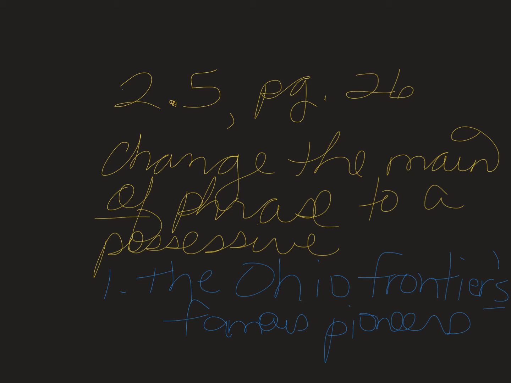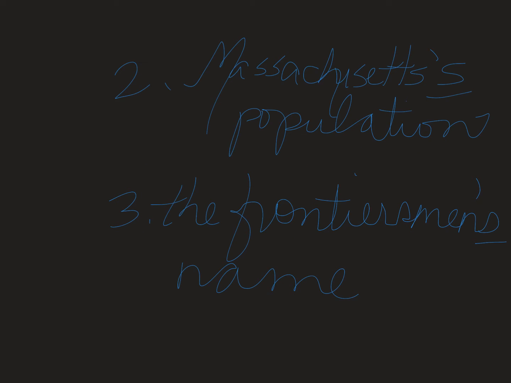In 2.6, you'll rewrite the whole thing because they only give you phrases there. But on 2.5, the first set, you have whole sentences, but they only want you to rewrite and make possessive the part that's in the italics. All right. Slide 2. The second sentence says, although he was part of the population of Massachusetts by birth, John Chapman spent most of his life in the Ohio region. The part that's in italics is the population of Massachusetts.